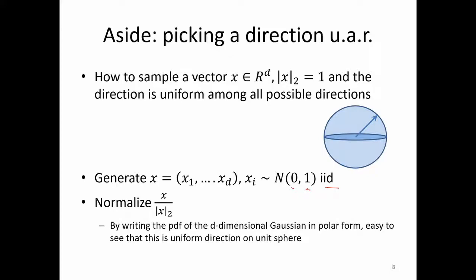Once you have got this vector, you just normalize it. Any vector generated like this will be uniformly at random. One can show that this will really be a uniform random direction on the unit sphere. We are not going into the details of this proof.